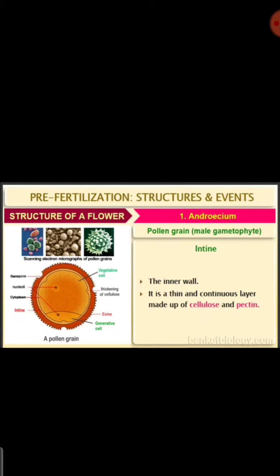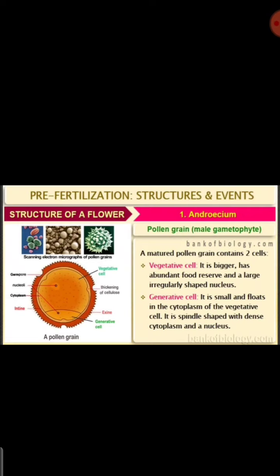Intine is nothing but the inner wall. It is made up of cellulose as well as pectin. The pollen grain has a vegetative as well as a generative cell. The vegetative cell is a bigger cell, and the generative cell is a smaller cell that floats in the cytoplasm of the vegetative cell.